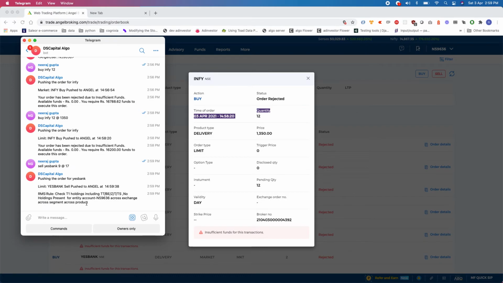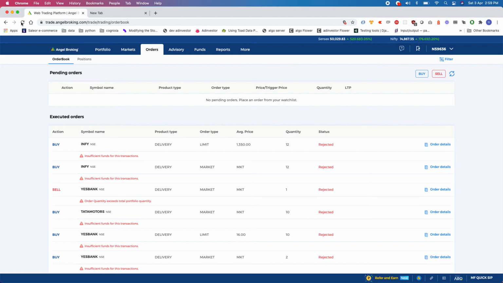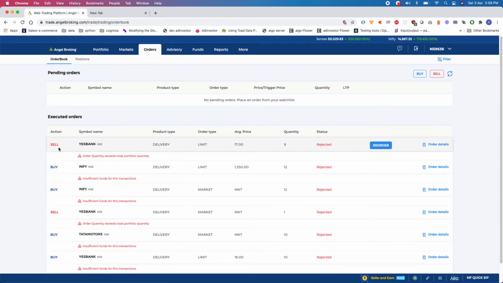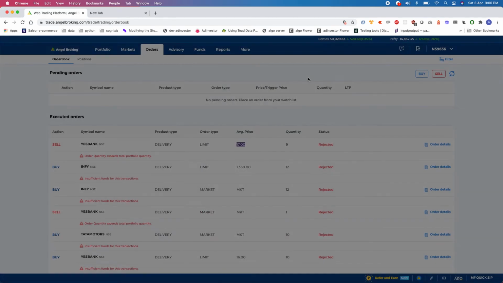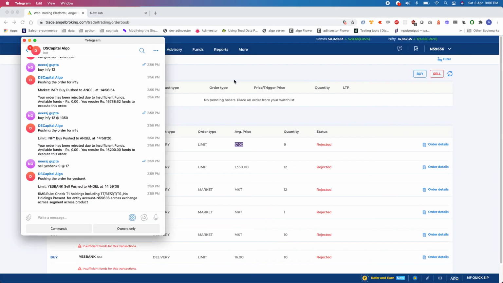Of course, I did not hold any Yes Bank shares in the account. That's why the order is rejected. And if I go and check, for selling Yes Bank, of course, the order quantity exceeds the total portfolio value and it got rejected. So this is the basic functionality of the bot.